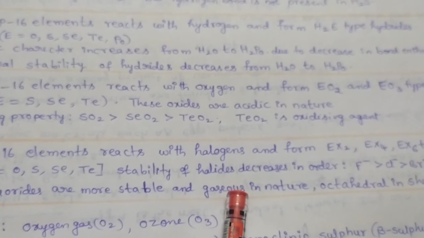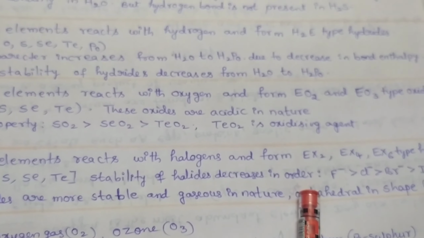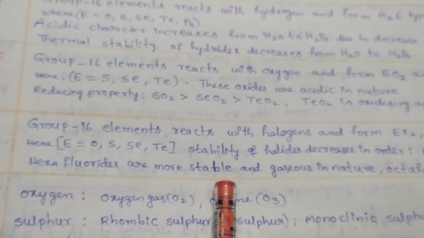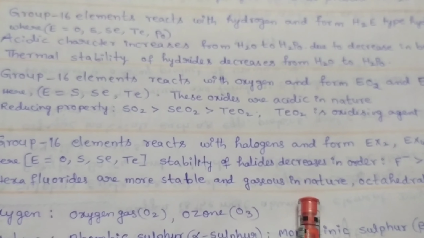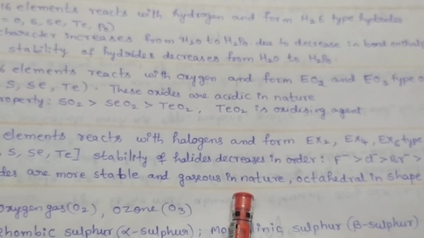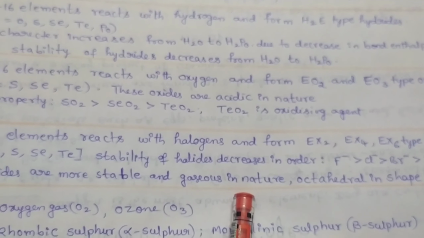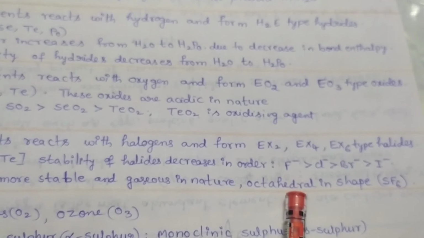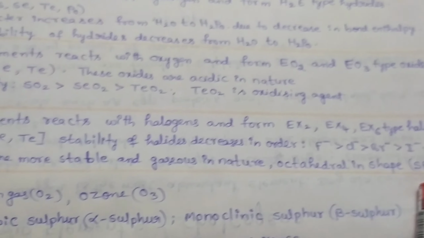Stability of halides decreases in the order: fluoride is more stable than chloride, more stable than bromide, and more stable than iodide. Here the fluorides are more stable and are in gaseous form. For example, sulfur hexafluoride is in gaseous form and has an octahedral structure.